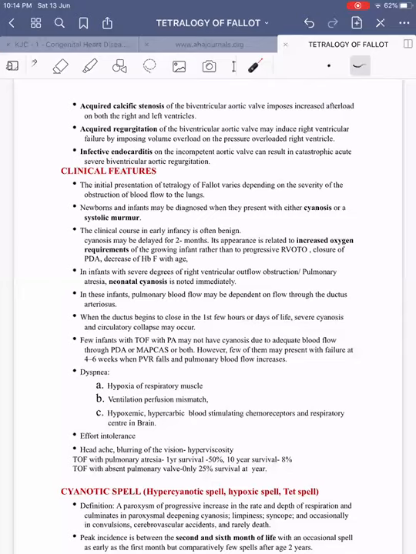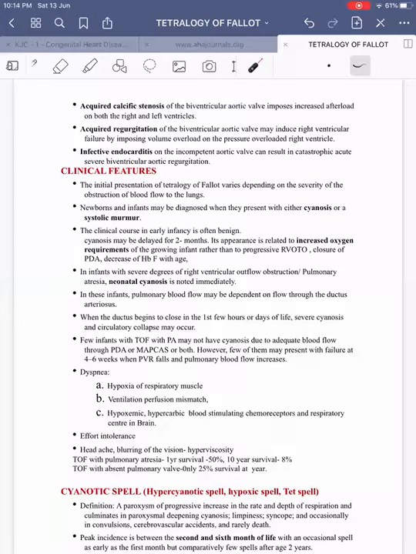Then coming on to dyspnea. So what is the mechanism of dyspnea in tetralogy of Fallot? The following theories have been proposed. One is hypoxia of the respiratory muscles, which causes respiratory muscle fatigue. Second, ventilation perfusion mismatch. And third, hypoxemic, hypercarbic blood with low pH stimulating the carotid chemoreceptors and respiratory center in the brain. These three mechanisms are responsible for dyspnea in tetralogy of Fallot.